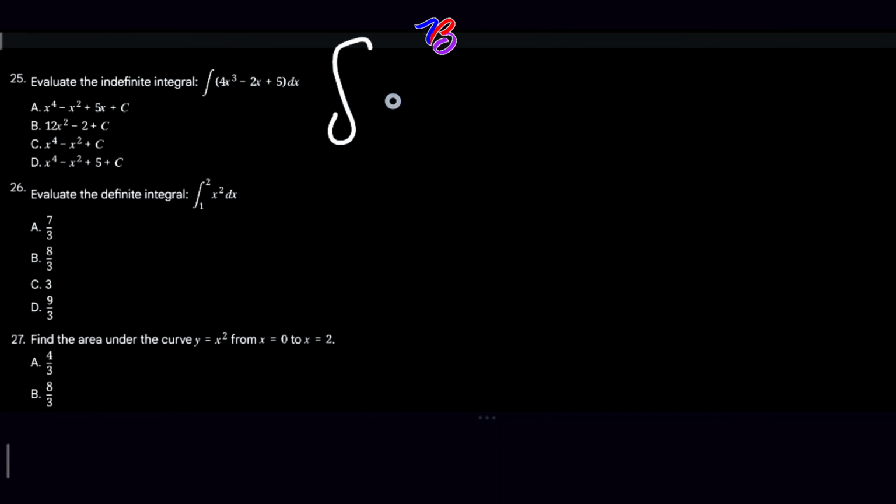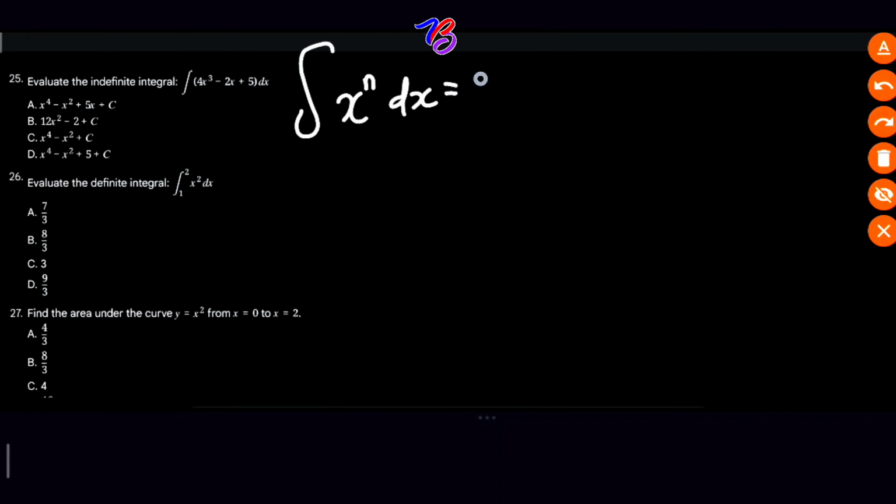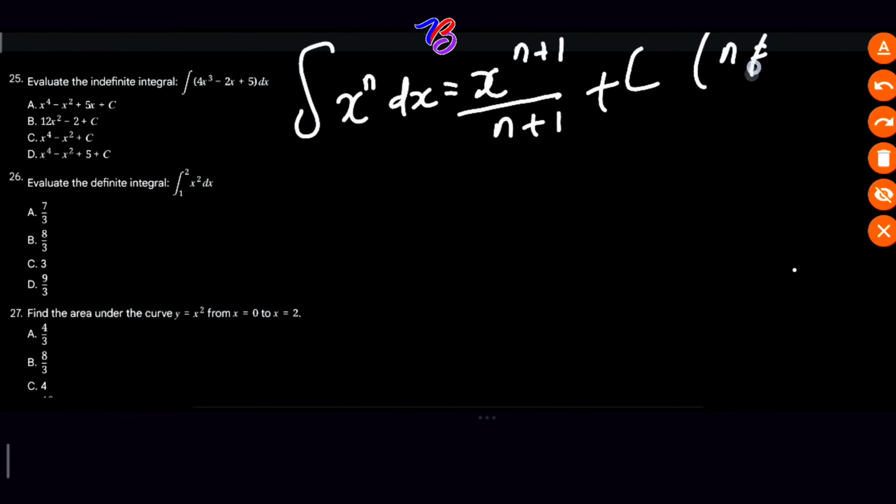So integration of x raised to n dx is equal to what? x to the n plus 1 all divided by n plus 1, plus your constant, where n is not equal to negative 1.